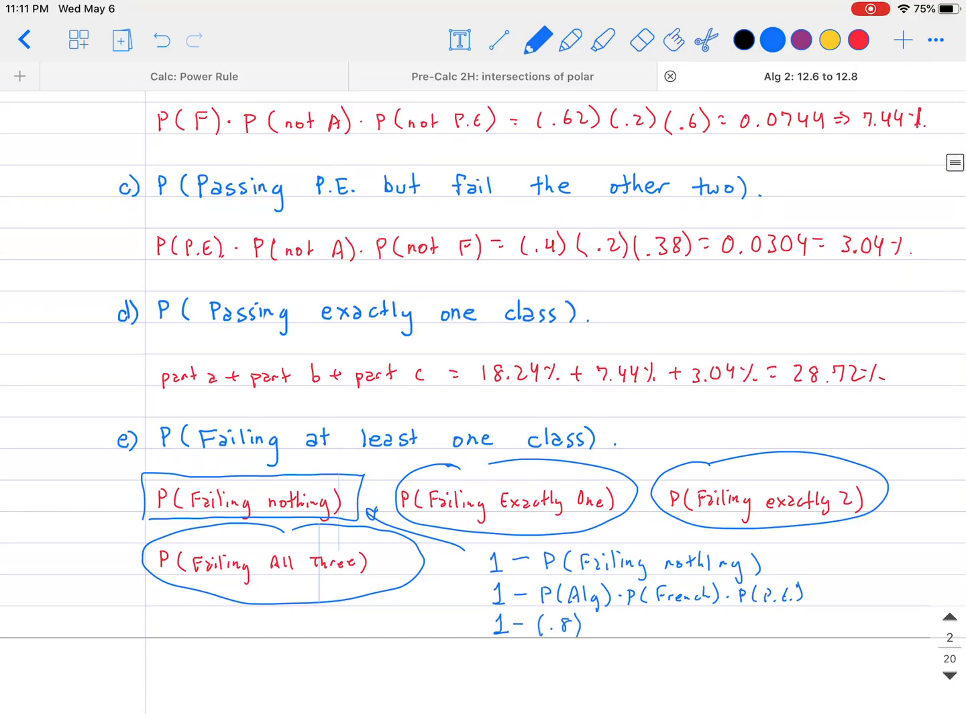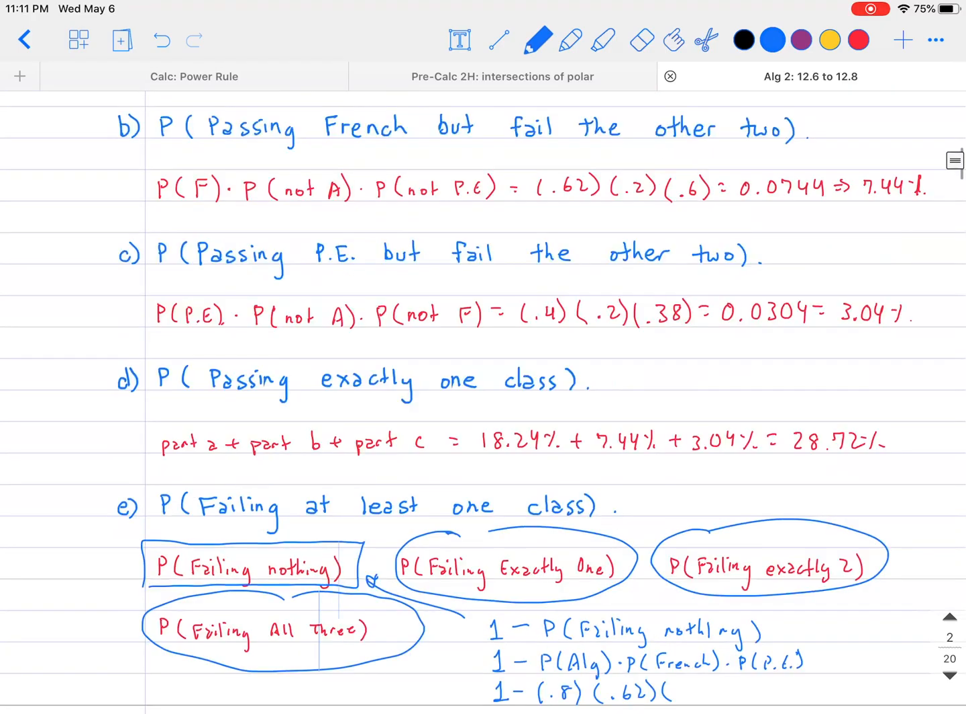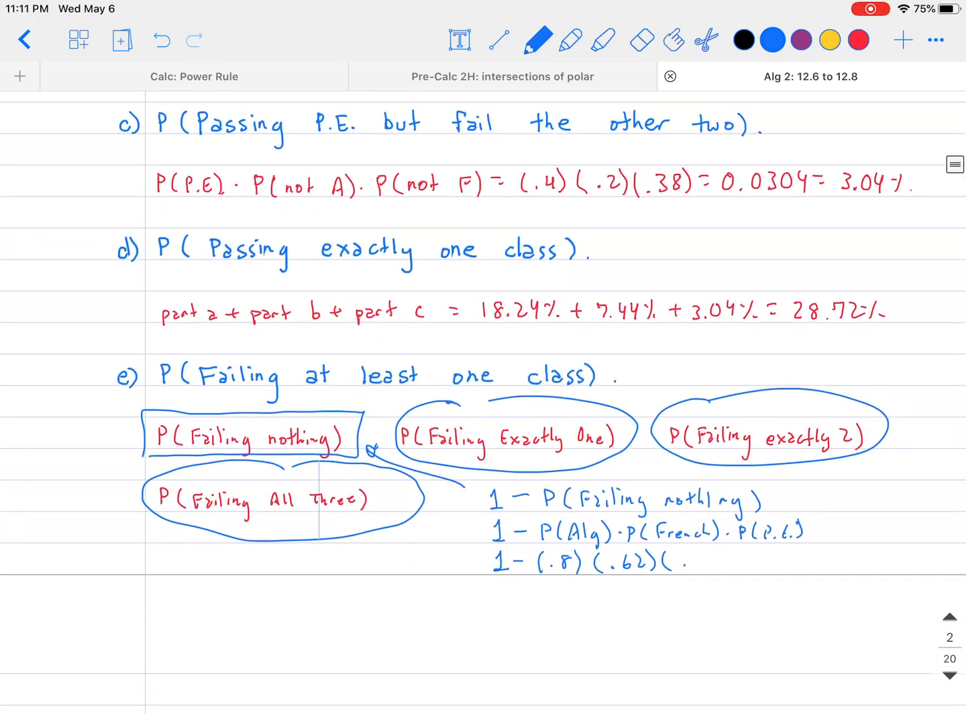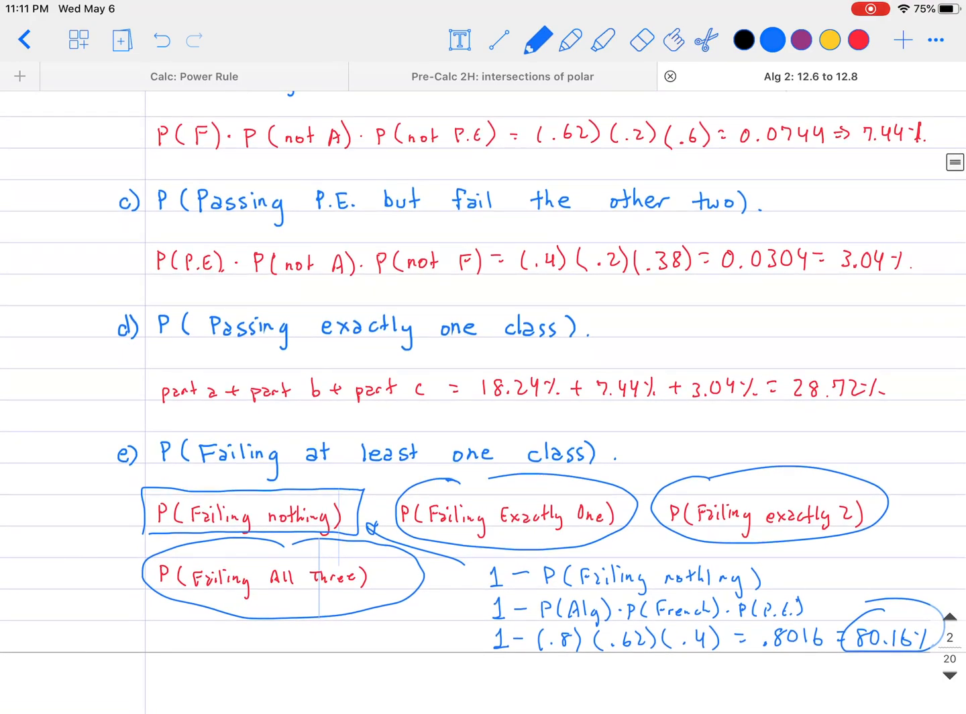So 1 minus, and let's take a look once again. So it's going to be 0.8 multiplied by, for French, 0.62, and multiplied by, for PE, 0.4. So whatever that comes out to be, let's go ahead and take a look. So 0.8 multiplied by 0.62, and then multiplied by 0.4, and take that answer and subtract it from 1. So that is going to give you 0.8016, or you can say it's 80.16% chance then. Okay. All right, so that should probably do it.